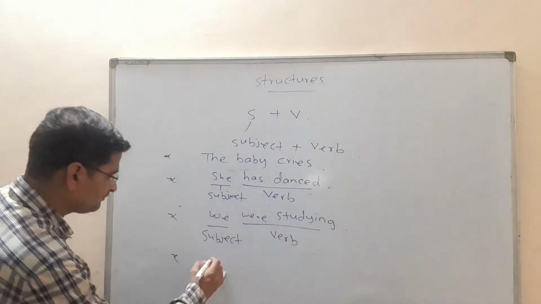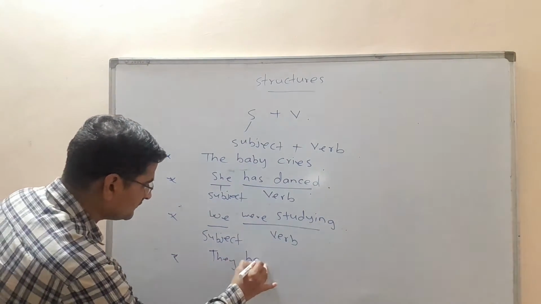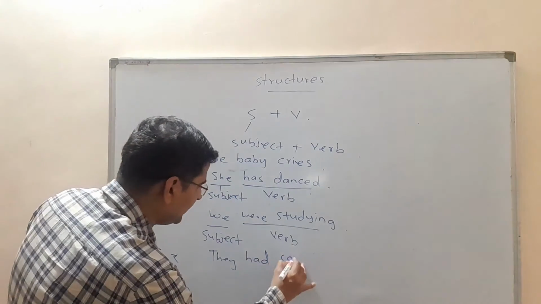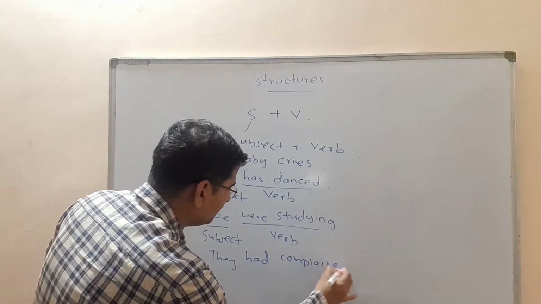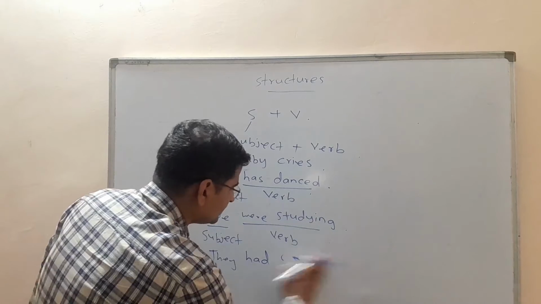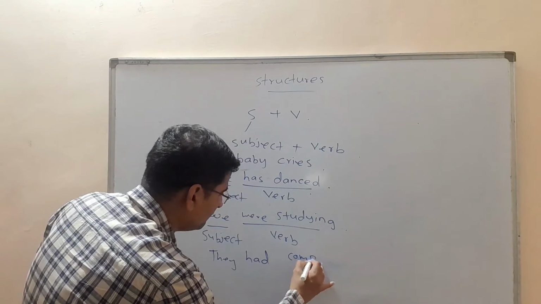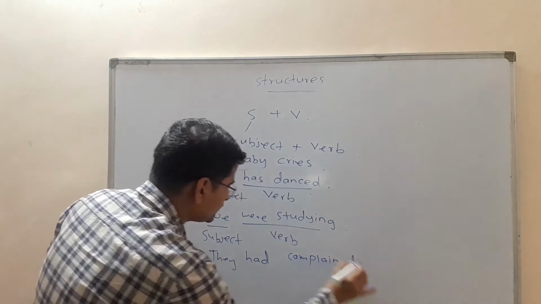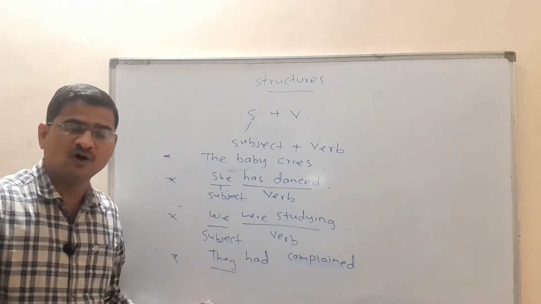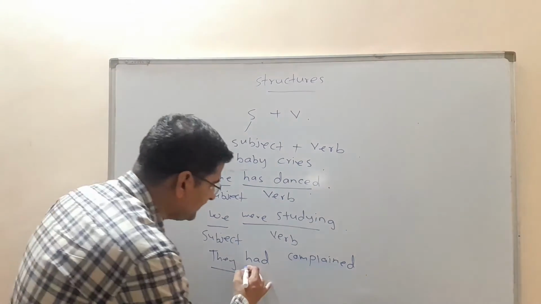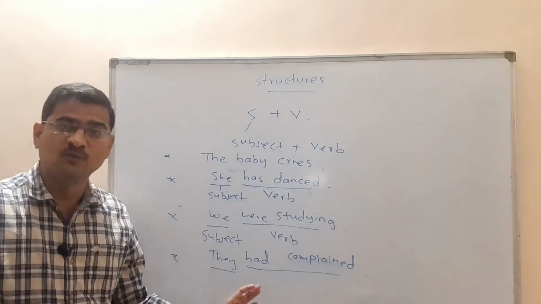Another example, they had complained. They had complained. So here they is the example of a subject. Had complained is an example of a verb.